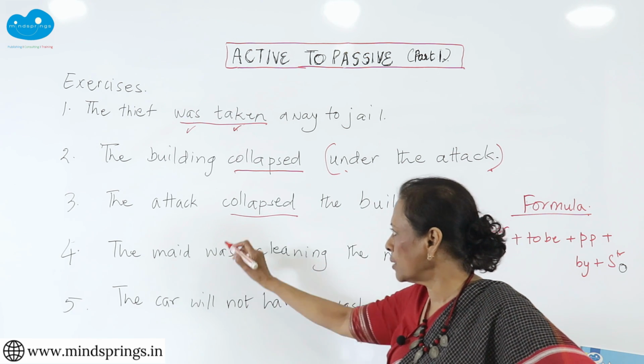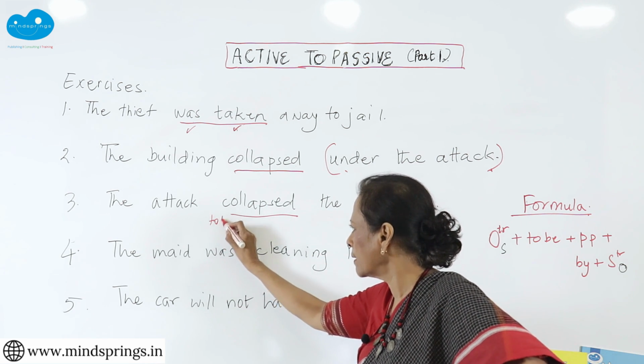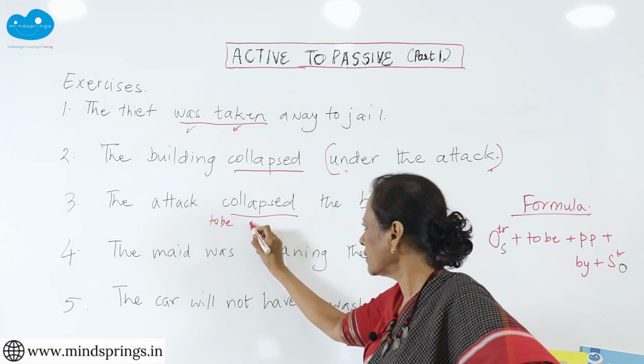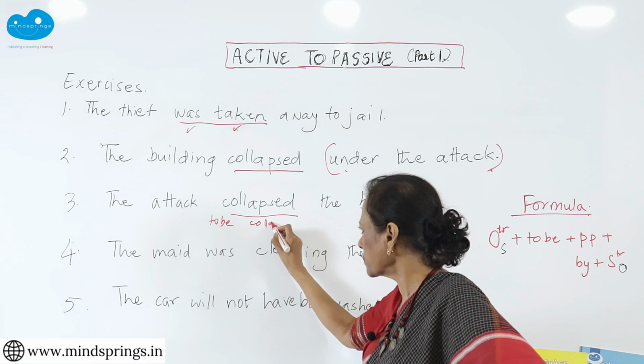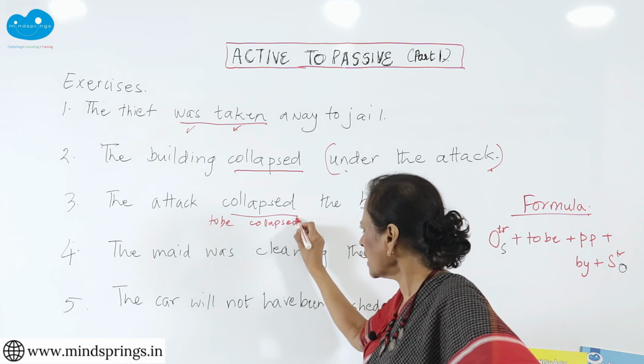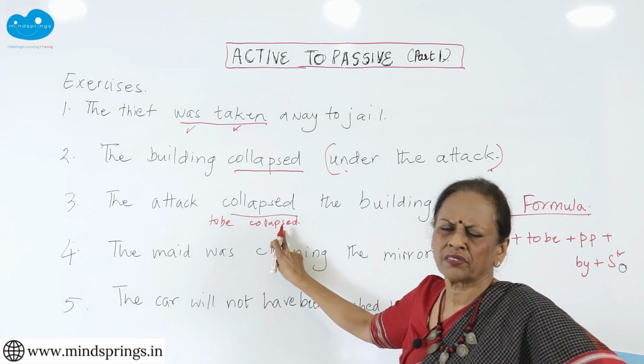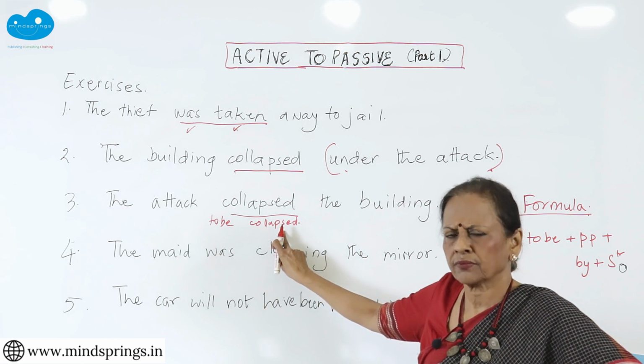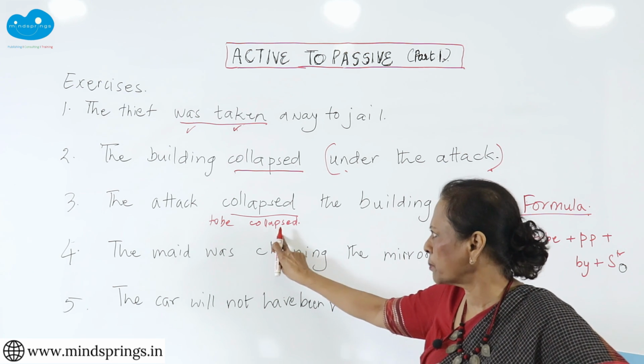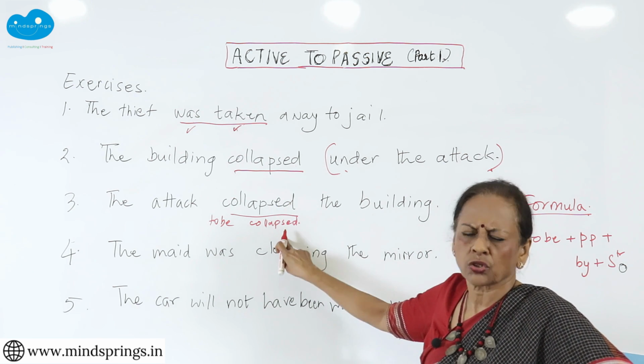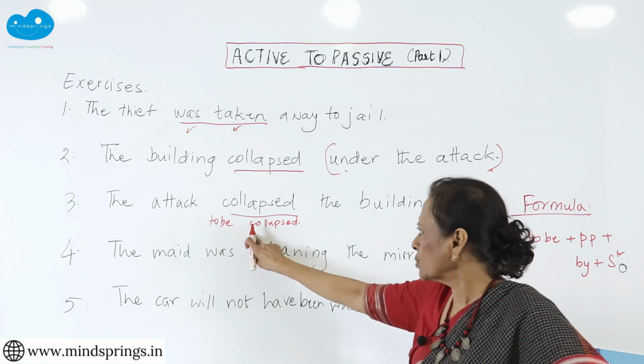What happens to this verb? I need to be, and I need a past participle. It will be collapsed only, right? If I say has collapsed, so I know I can take out the has and this is a past participle. It's a past tense also, it's a past participle also. So this I have got.